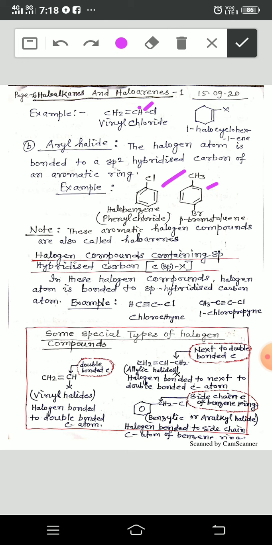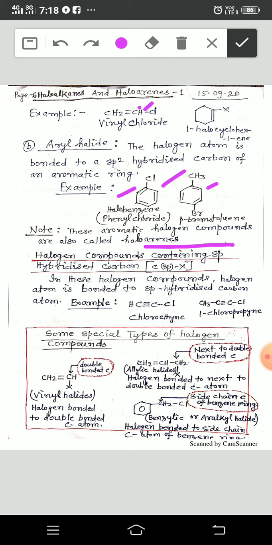Note, these aromatic halogen compounds are also called haloarenes. This is known as haloarenes, about which you have to study in this chapter mainly. You have to study the properties of this compound only, halobenzene or chlorobenzene.